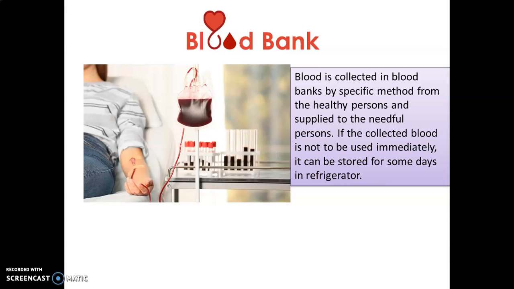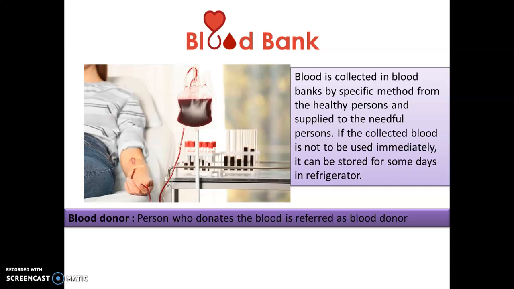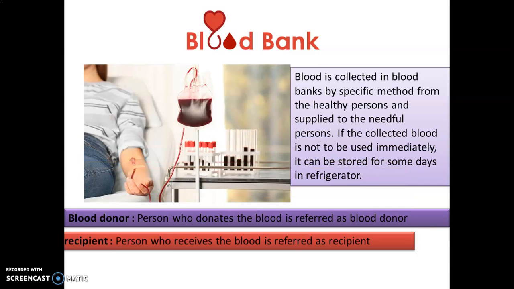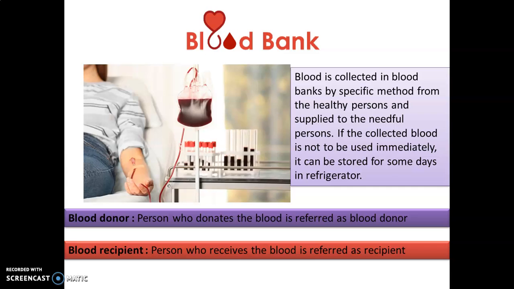Very often we hear about blood camps. In a blood camp, many people are donating blood, and all the blood is not used on the same day. So that blood is stored in the blood bank. Then what is a blood donor? The person who donates the blood is called a blood donor. So suppose I am giving my blood, I am the blood donor. And the blood receiver or the blood recipient is the person who receives the blood. So I am giving my blood to somebody else, so that person becomes a blood recipient.